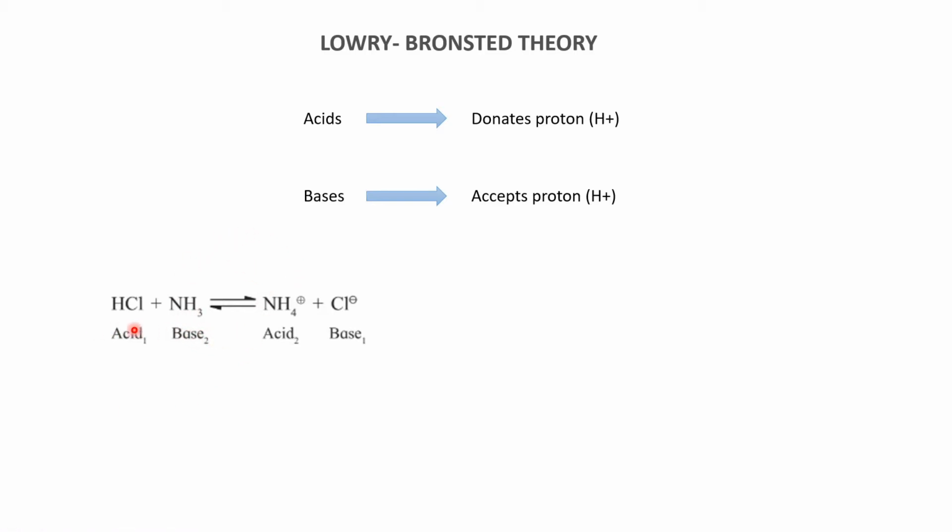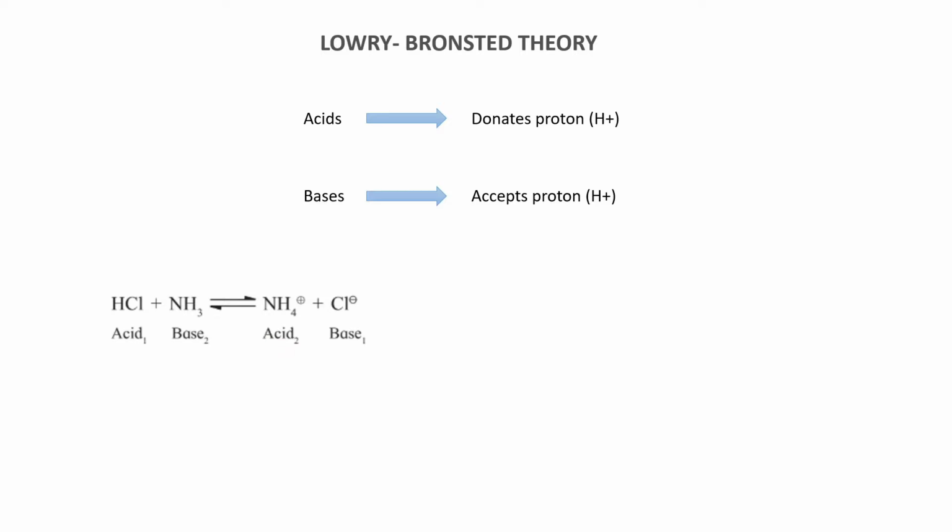When we see the forward reaction, HCl becomes an acid because it has the ability to donate a proton, and NH3, that is ammonia, has the ability to accept the proton. Now if we see the backward reaction, Cl- has the ability to accept the proton. So here Cl- becomes the base, and NH4+, that is ammonium ion, has the ability to donate H+, so it becomes an acid.